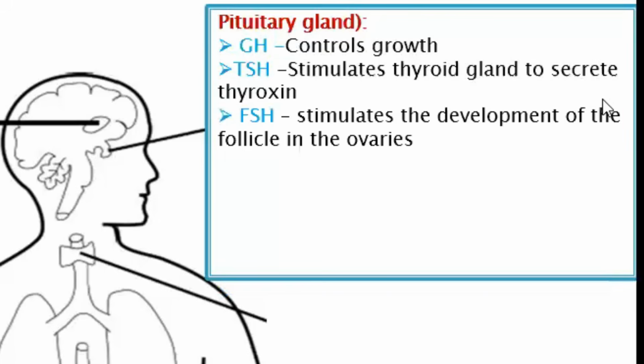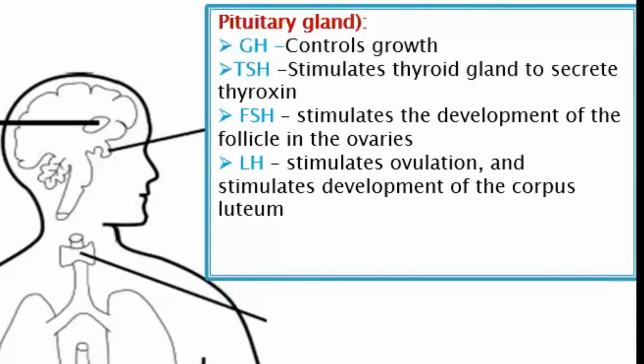Follicle stimulating hormone, the same story. This hormone stimulates the development of the follicle in the ovary. So it's just a simple thing. And then luteinizing hormone. This one has 2 functions. The first one triggers ovulation. You know a trigger. When you have a gun, for example, you touch the trigger. What happens? The bullet comes out. So when ovulation is being triggered, it means that the ovum is going to be released. So it causes ovulation to happen.